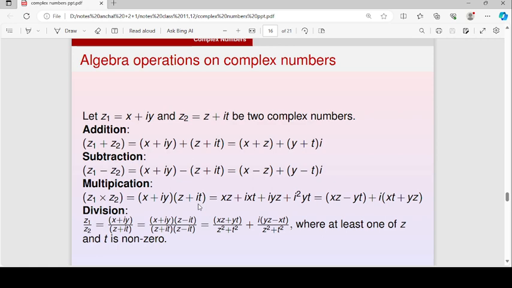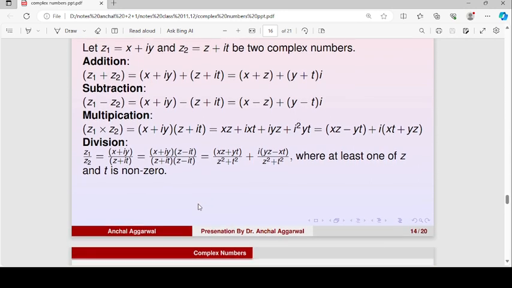Now multiplication will be done. z1 z2 is equal to, we will multiply each factor and we will get this expression: xz minus yt plus iota times xt plus yz. And similarly z1 upon z2 will be done by multiplying and dividing by z minus iota t, and we get this expression, where at least one of z or t is non-zero, because if both are zero then z1 upon z2 will not be a defined term.